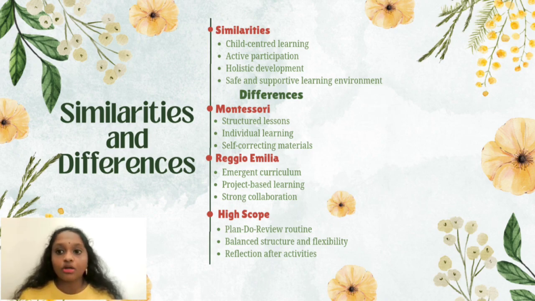All three models focus on the child, but their teaching methods are different. In Montessori, they encourage children to work independently using prepared materials. In Reggio Emilia, they develop learning based on children's interests and group projects. In the High Scope approach, they combine planning, active learning, and reflection to strengthen problem-solving skills.